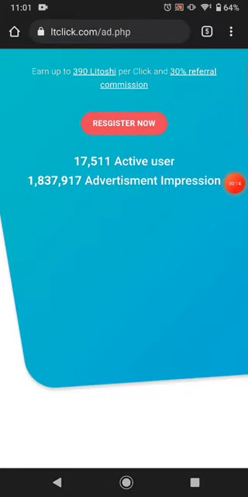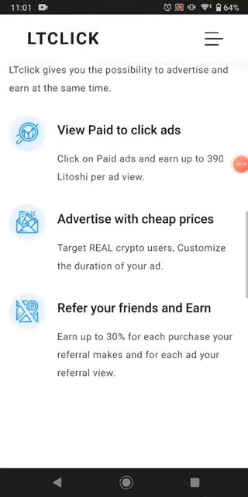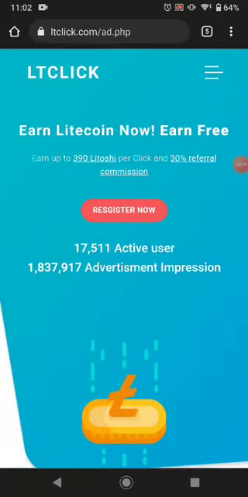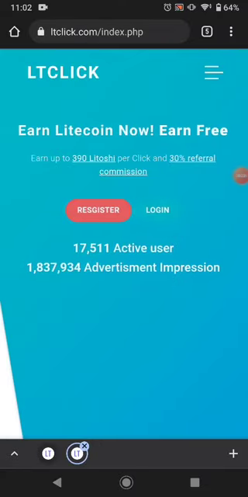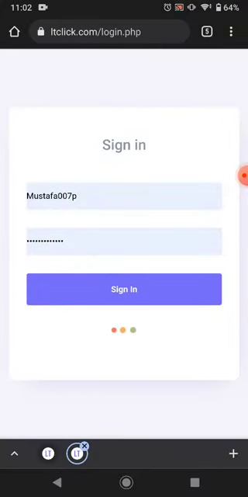Okay, this is the website. This website has this many active users and this much advertisement impression. It also has many more ways to earn free cryptocurrency, either to collect it or just make an account in here. But I already have an account. I just click login to log myself into this account.